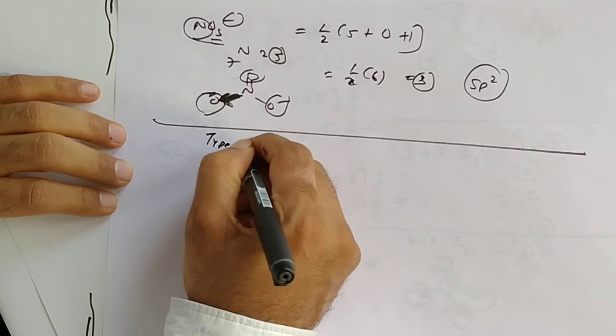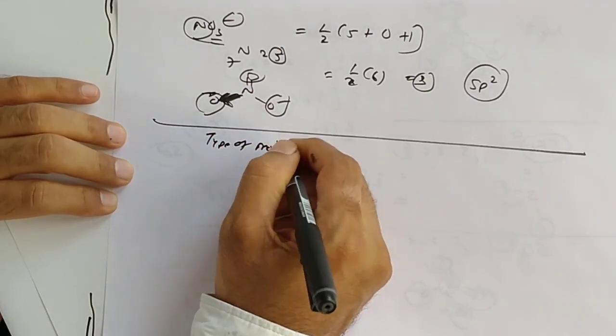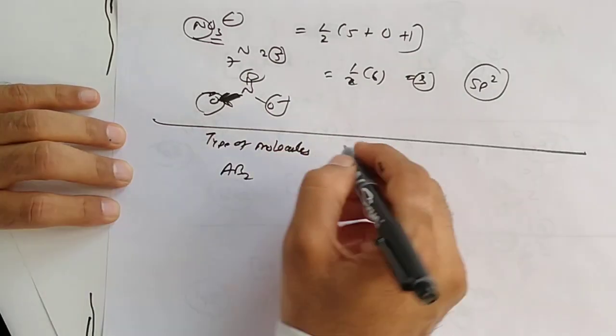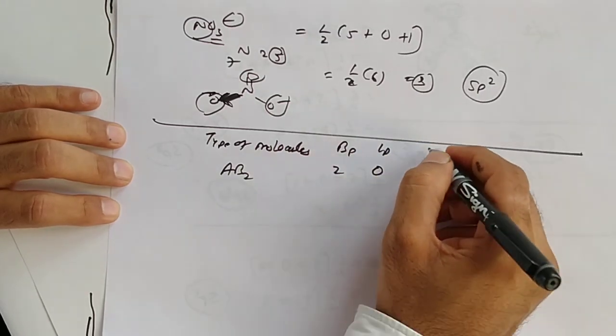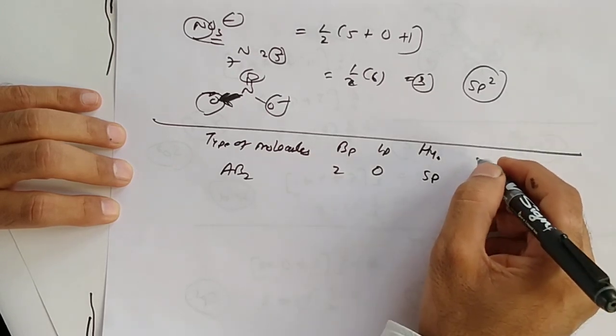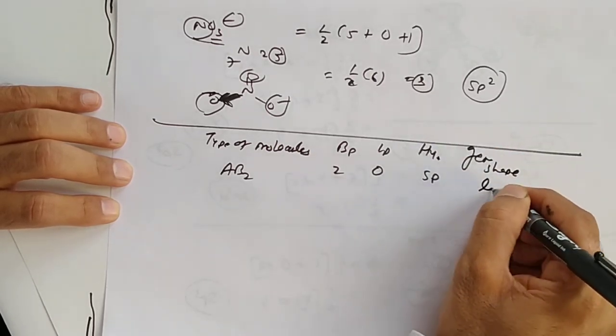Now type of molecule. Yes, sir. Type of molecule is suppose AB2. Bonding pair 2, lone pair 0. So hybridization will be sp, and geometrical shape is linear.